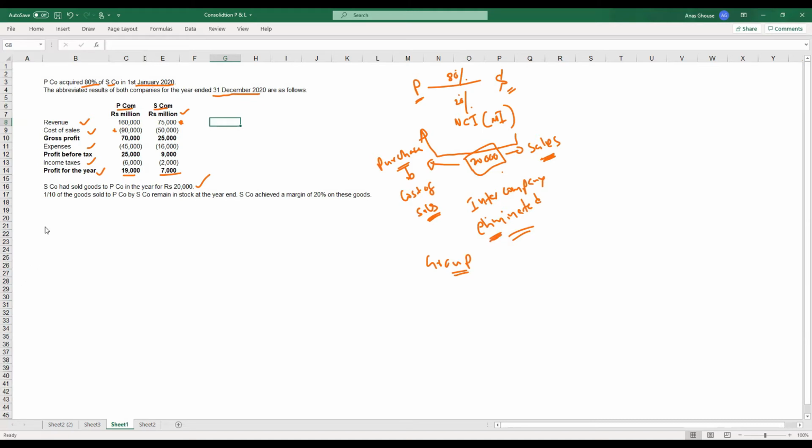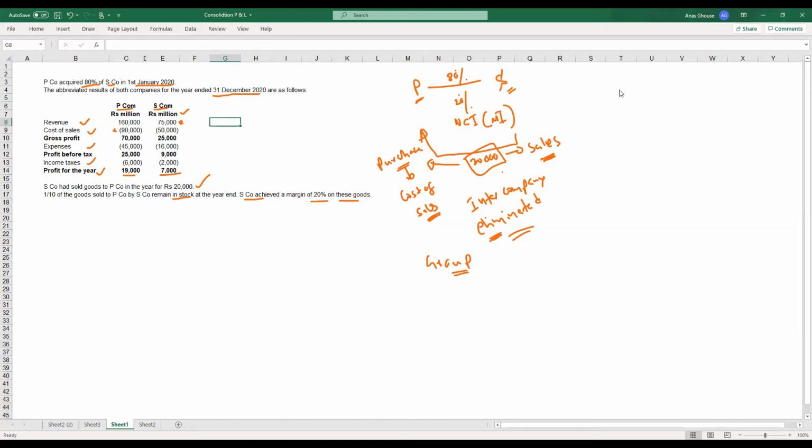One tenth of the goods sold to P company by S company remain in stock at the year end. S company achieved a margin of 20% on these goods. What does it mean?